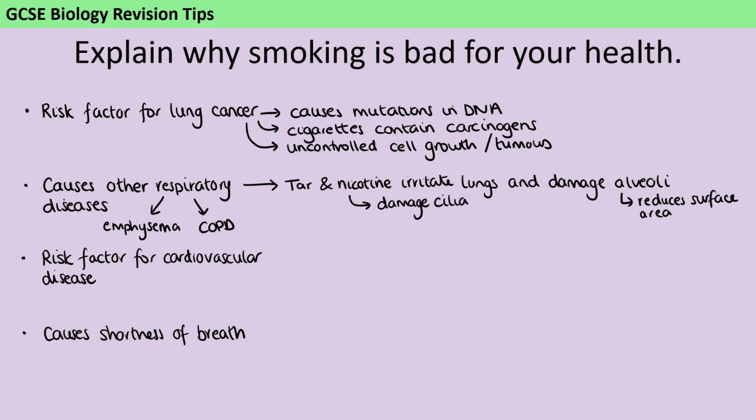Also, the tar and nicotine can damage the cilia, those little hair-like structures that are sort of pushing the mucus past your goblet cells. And your goblet cells are going to release more mucus as a result. And that's what's going to lead to that nasty smoker's cough, where you've got lots of mucus on your chest and you just can't get rid of it because your goblet cells are making more mucus and the cilia aren't moving it out of the way.